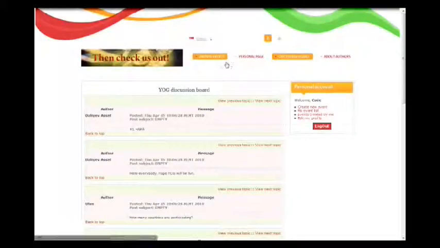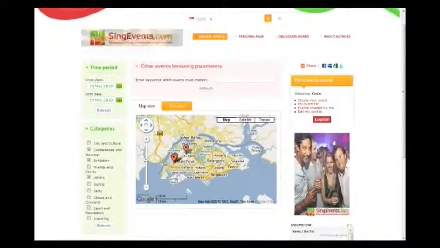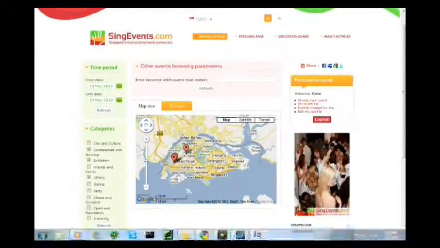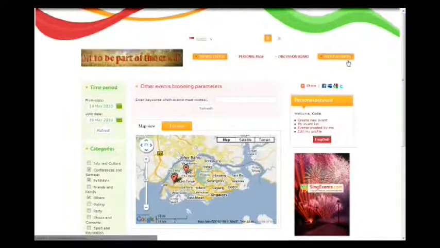If we go back to the main page, we can still talk about some features. For example, we can share our events page on Twitter or Facebook, and we can shout out something on the shout box. For example, I can write that I like this, and everyone will see it in the shout box. At the end of our tour, we can still go to About Authors, and we can see the pretty faces who made this site.